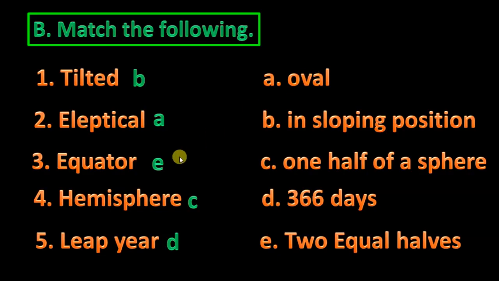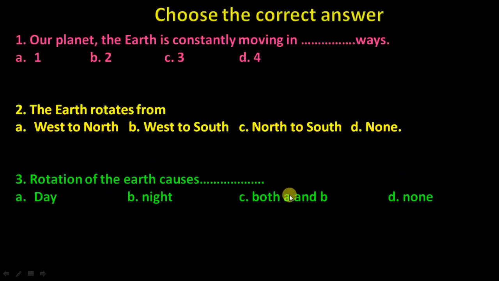Elliptical, oval. Equator, two equal halves. Hemisphere, one half of a sphere, and leap year, 366 days. So now choose the correct answer. First, our planet, the earth, is constantly moving in dash ways. So the answer will be 2. Clear? So rotation and revolution.